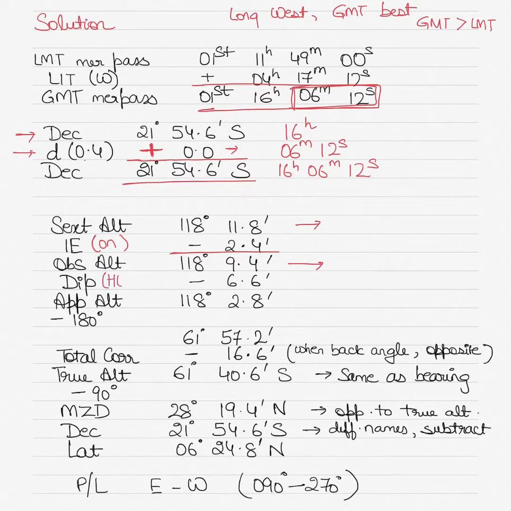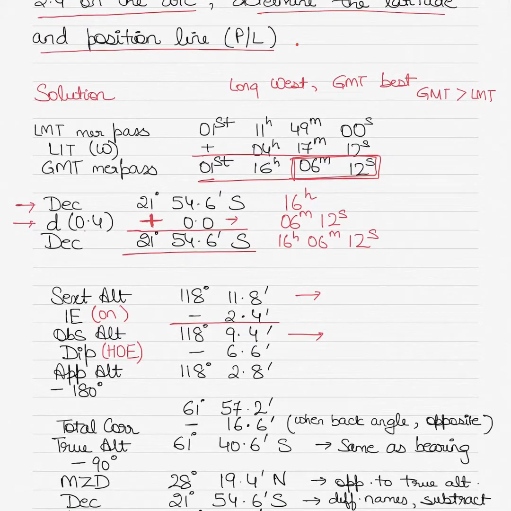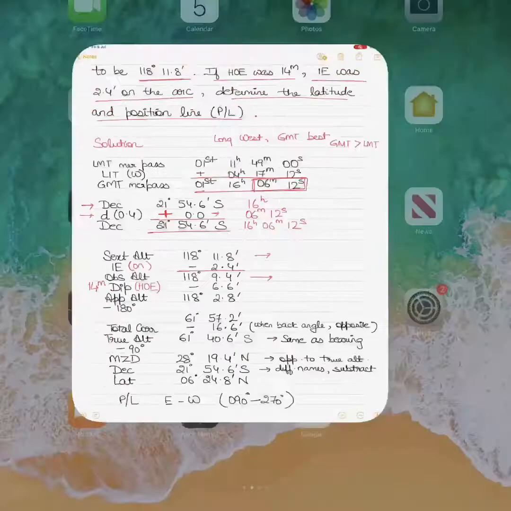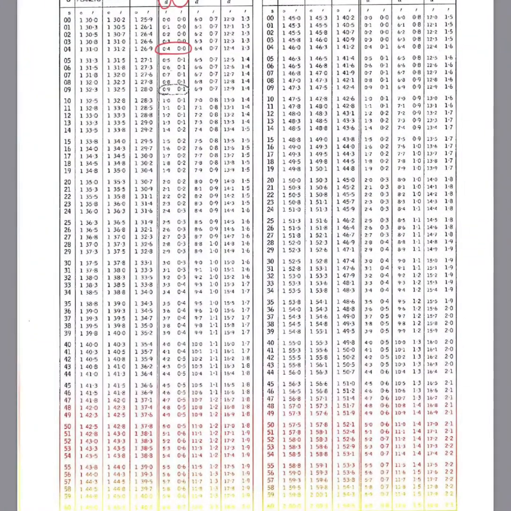Your dip is nothing but your height of eye correction. I'll show you where you get your height of eye from. So your height of eye was 14 meters, and so you need to apply your height of eye correction, which is always negative. So you go back into the nautical almanac.